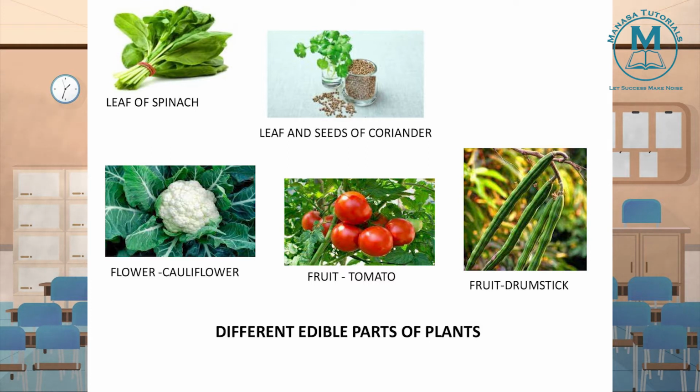Now tomato, which part of the plant is edible? Not leaf, not stem, nothing like that. Which part is edible in tomato? Fruit of the plant is edible. And at the same time, when you are seeing drumstick, which part of the plant is edible? Fruit, drumstick is also fruit of the plant, that is edible.